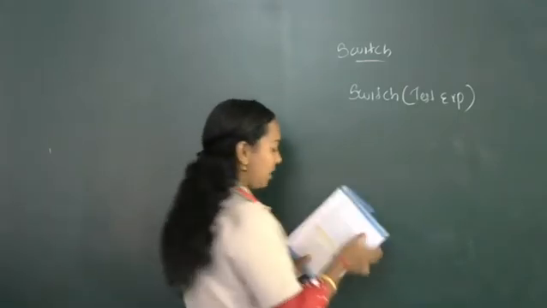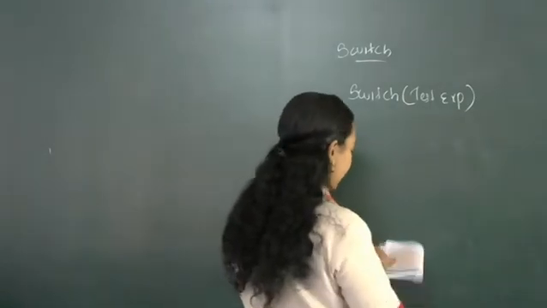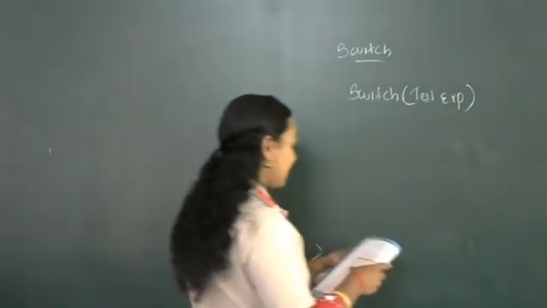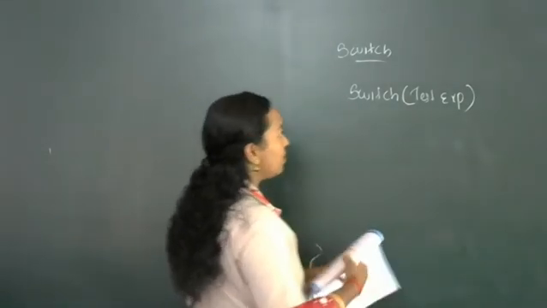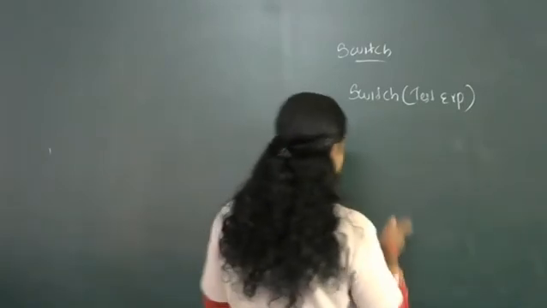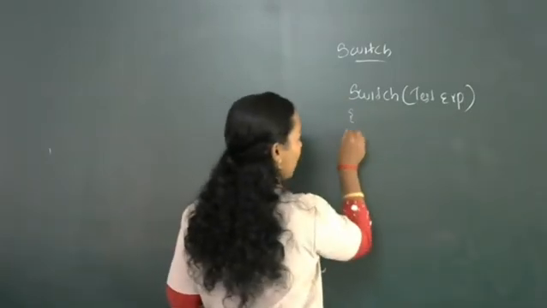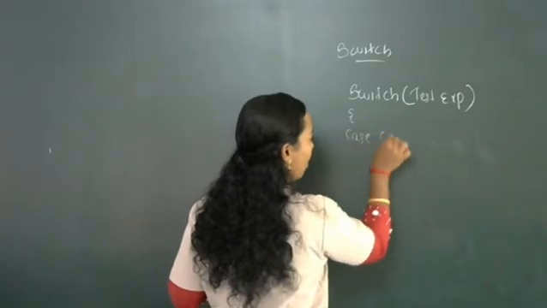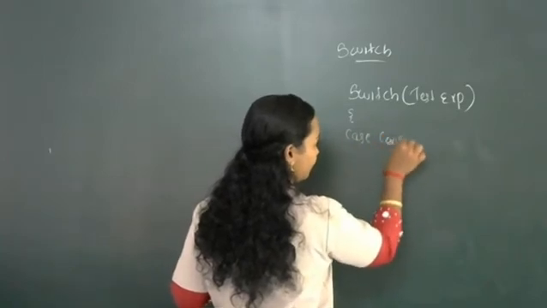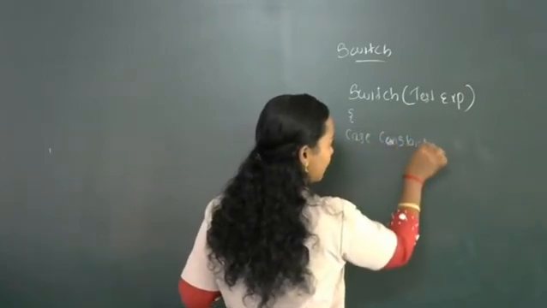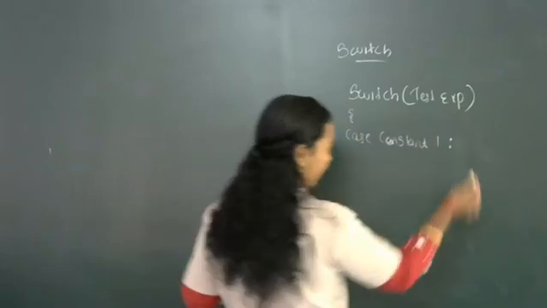Then after the switch statement the next thing will be the case constant. According to the test expression value we can execute one of the case constants.